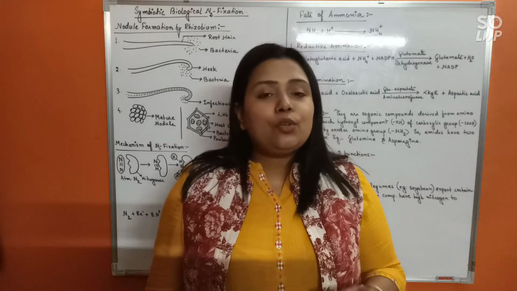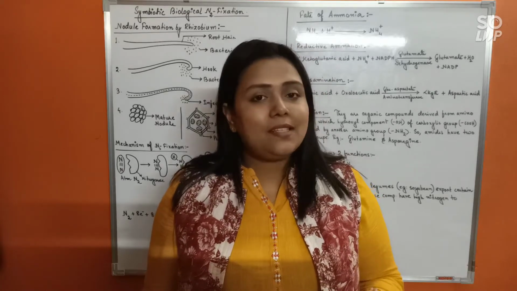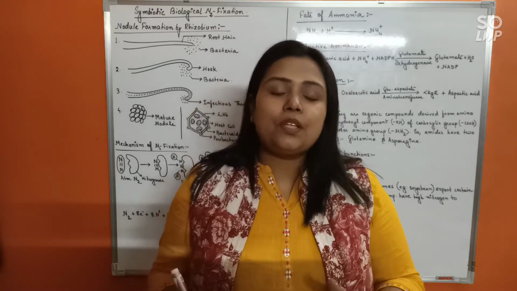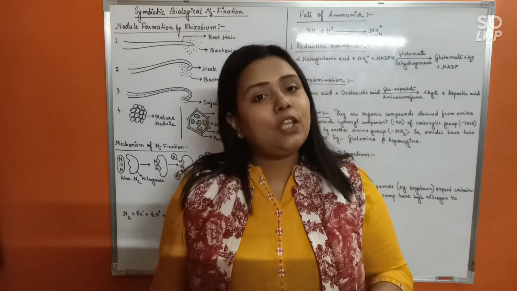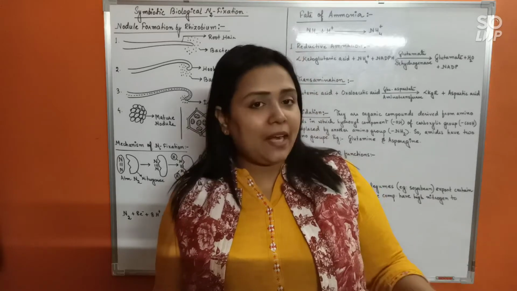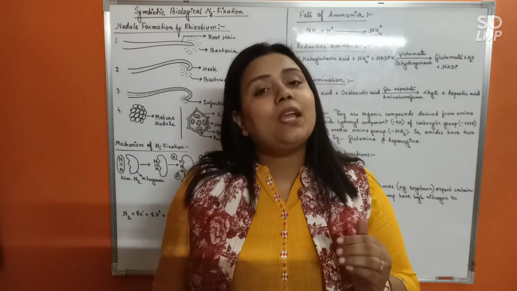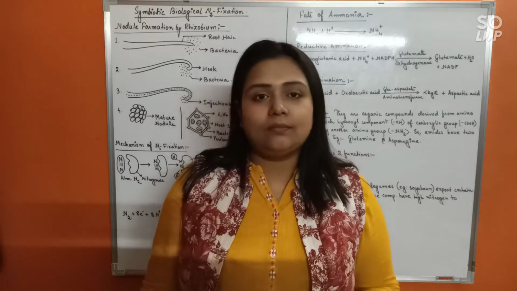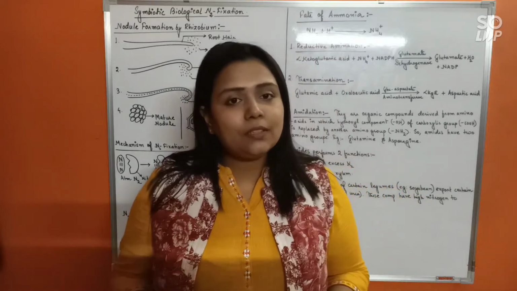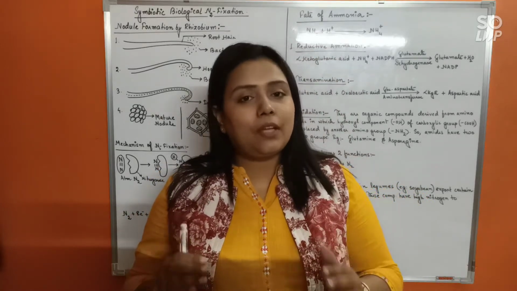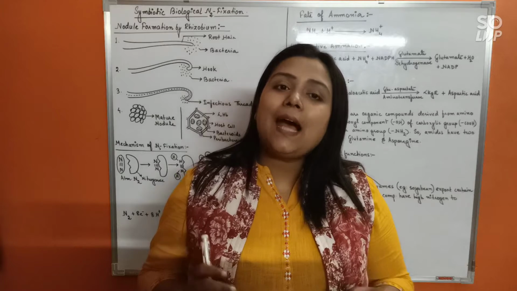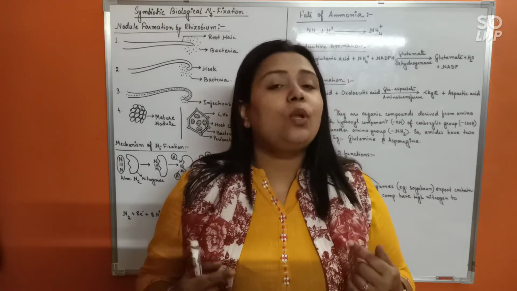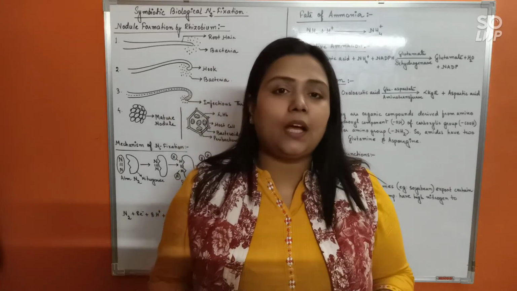That's why, even if Rhizobium possesses nitrogenase, it cannot fix nitrogen until it forms a symbiotic association with the leguminous plant roots, because it is the plant roots which provide the anaerobic condition required, and only then can nitrogen fixation begin. Okay, are you clear about it? Fine. Rhizobium is a free-living aerobic bacteria. It has the enzyme nitrogenase for nitrogen fixation, but the enzyme is only functional in anaerobic condition.